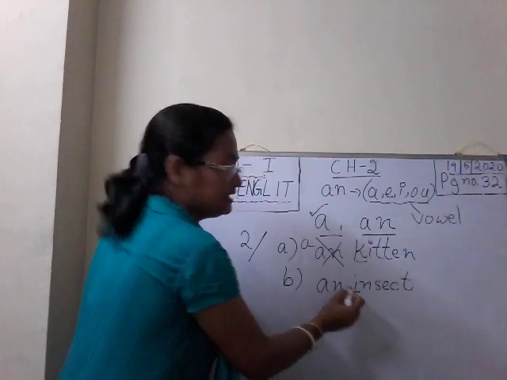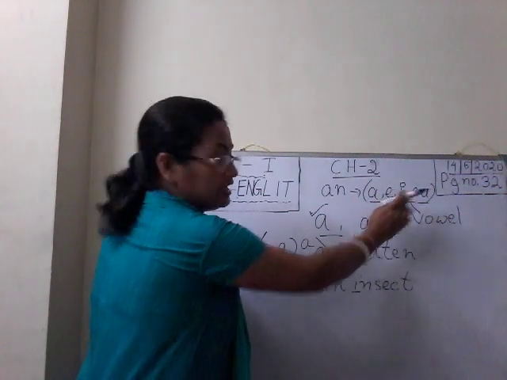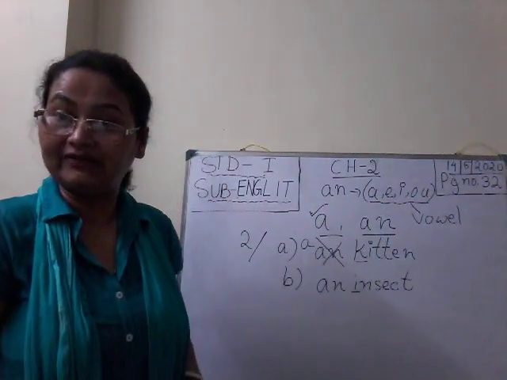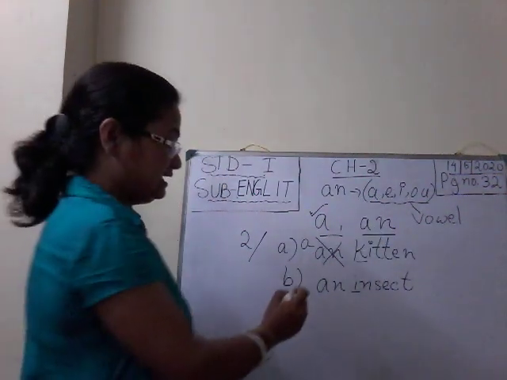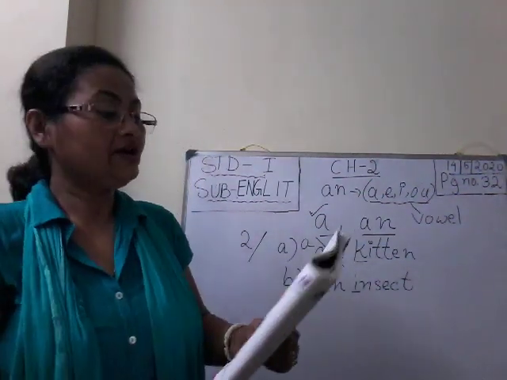So, see, I is what? Vowel. A, E, I, O, U. We know that vowel. So, in front of a vowel, what do we write? N. So this is correct. Number B is correct.